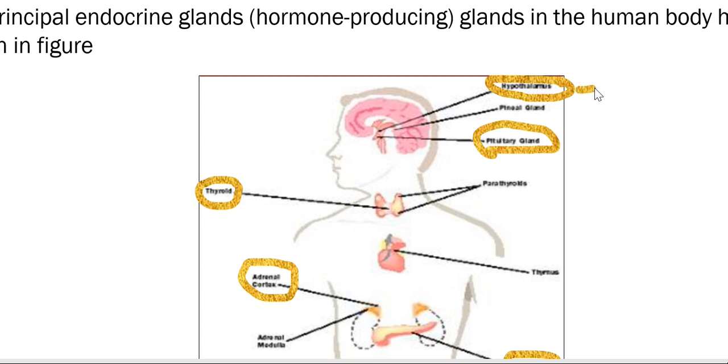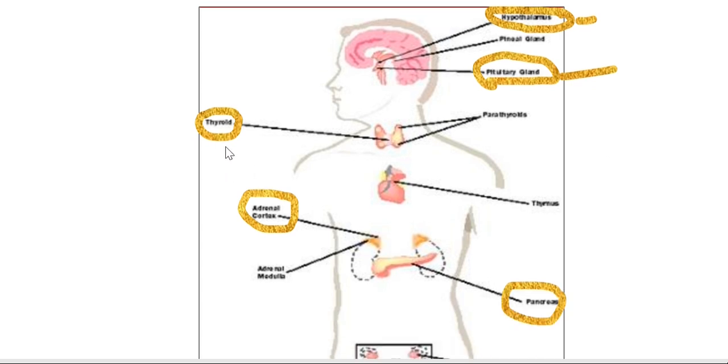First, here it is given hypothalamus. It mainly controls our body temperature. This particular part releases the releasing hormones, and these releasing hormones stimulate the pituitary gland. Then the pituitary gland, through its tropic hormones, controls the activity of other endocrine glands, and thus we call the pituitary gland the master gland. I'm just talking about the part which is mainly there in your syllabus.